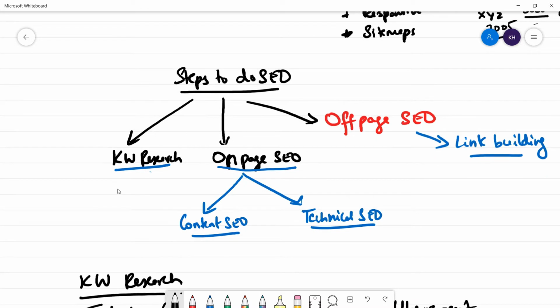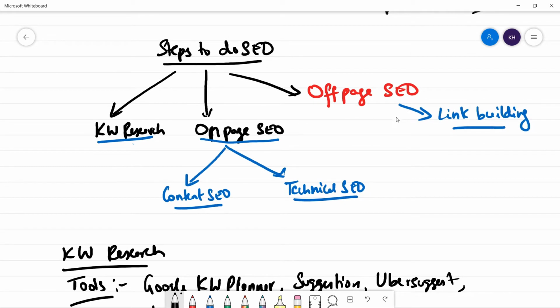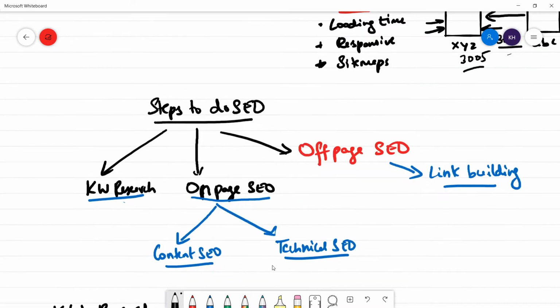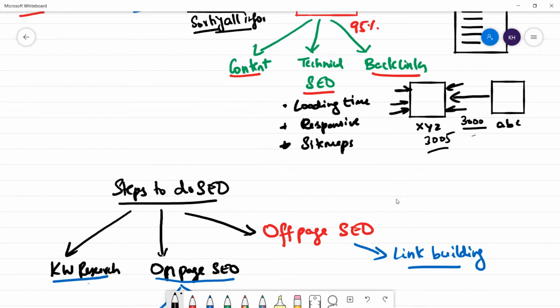That is the core aspect, one of the most important aspects. Next one is something called on-page optimization. In on-page optimization, we have content SEO and technical SEO. And the next one is called off-page SEO. In off-page SEO, we do only one thing, which is called link building. So as you see here, content, technical SEO, backlinks. Here also the same thing, content, technical SEO, and backlinks.